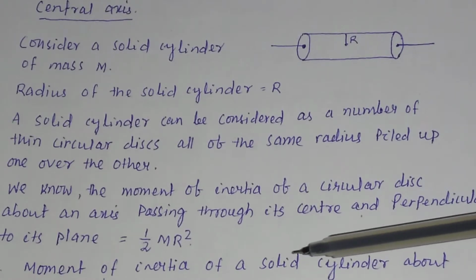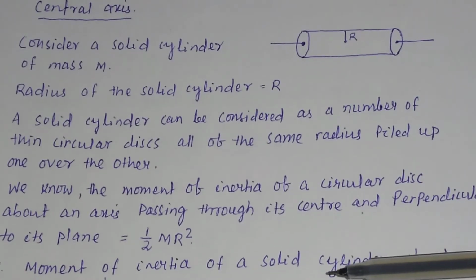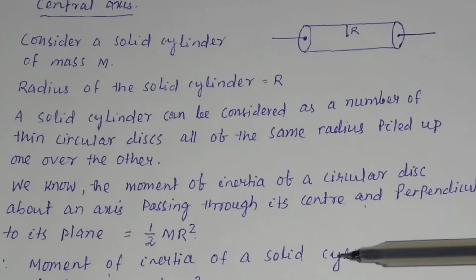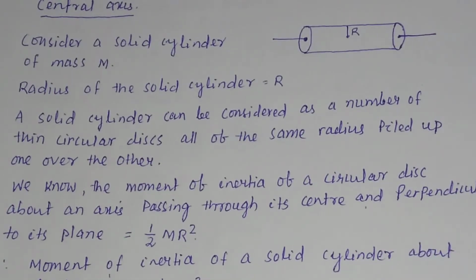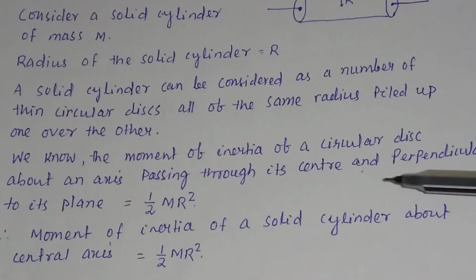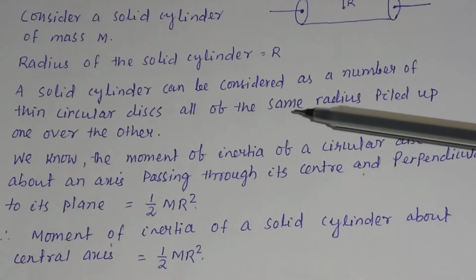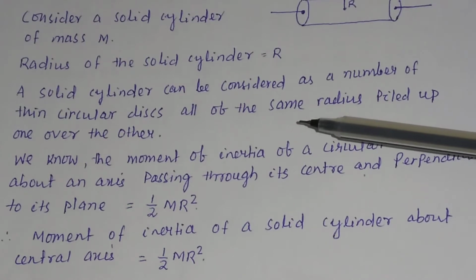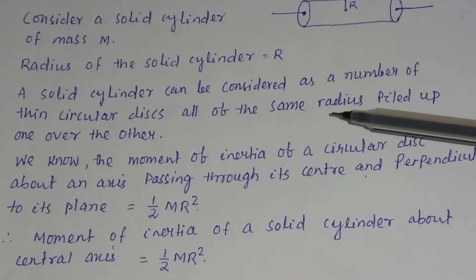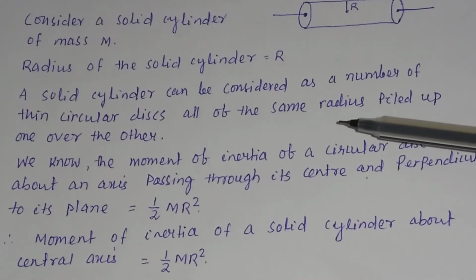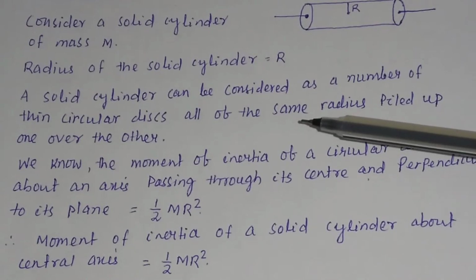So the moment of inertia of the solid cylinder about the central axis is also equal to half mr square, because the solid cylinder can be considered as a number of circular discs all having the same radius, piled up one over the other.